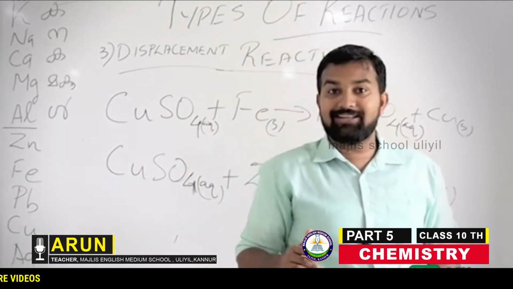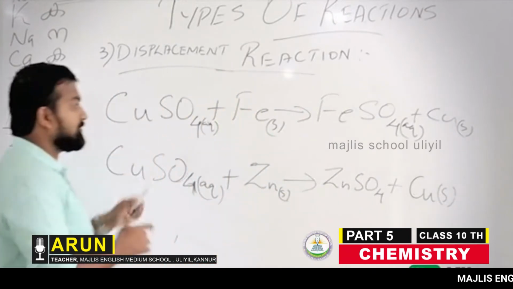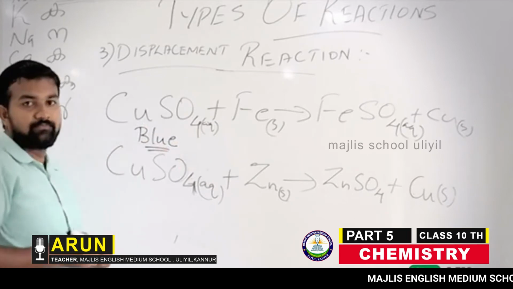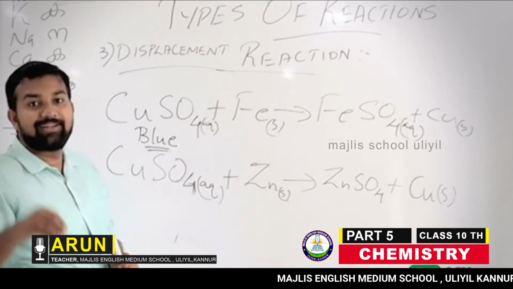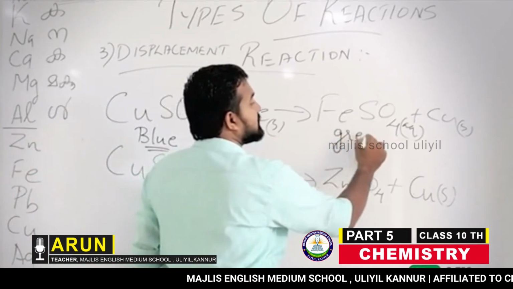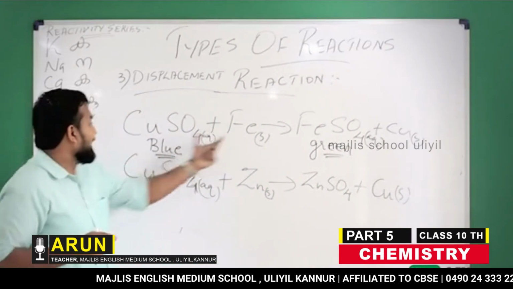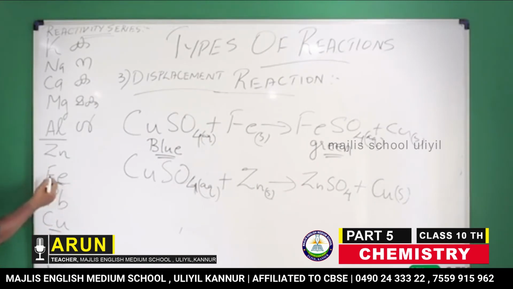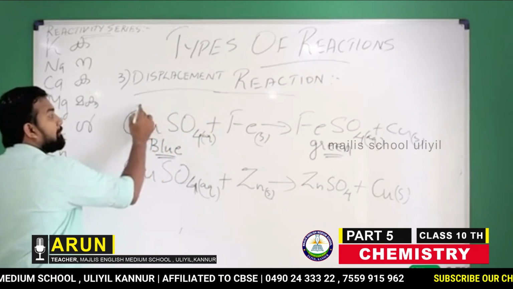As you have seen in the reaction, the copper sulfate solution was blue in color. When we added iron filings or iron powder, the color of the copper sulfate turned into green color. What happened there is, if you look at the reactivity series, iron is higher in order than copper. So iron will take the place of copper.